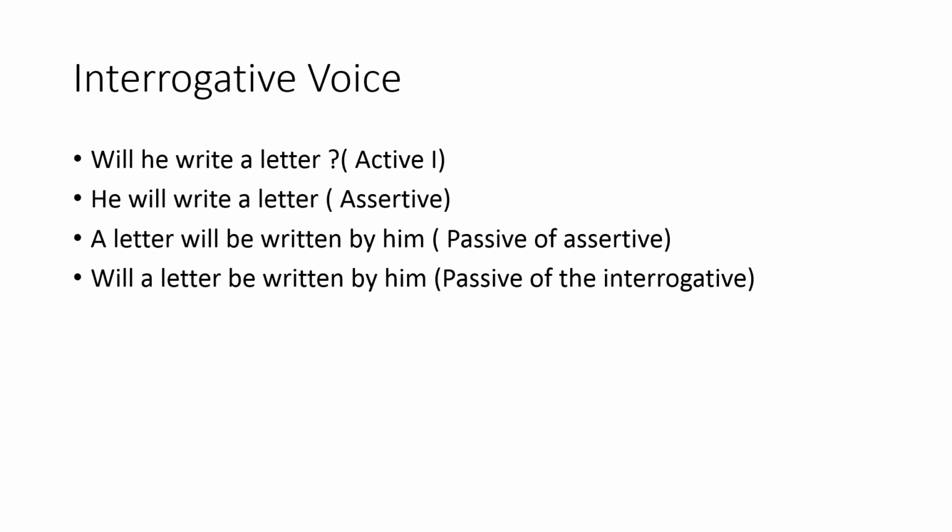Let's move to another one in the future tense. How will it look? In a normal assertive sentence, you write: he will write a letter. In the interrogative sentence, you bring the auxiliary verb in front of the sentence: will he write a letter? The rest is the same. So the will again will be first in the case of an interrogative sentence. In that case, what you have done? Will a letter be written by him?